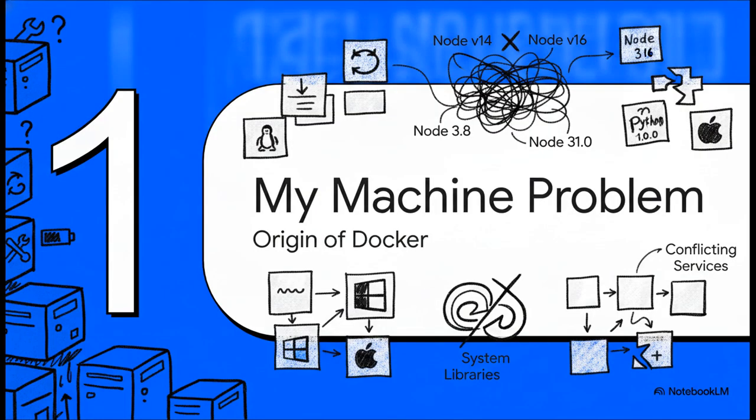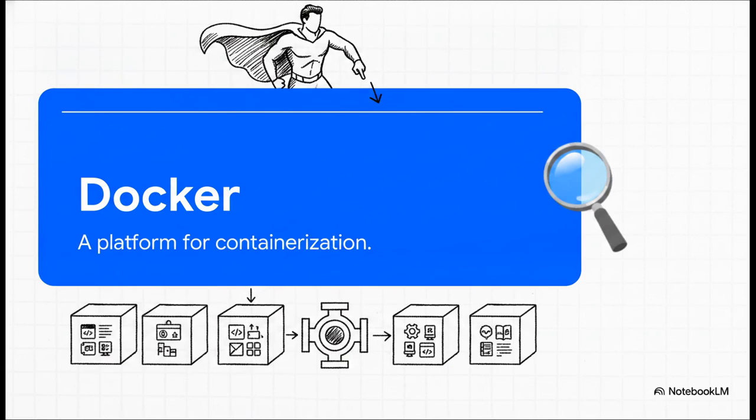Section 1, the My Machine problem, the origin of Docker. Let's formally identify the problem that makes containerization so necessary. Before we learn how to use a new tool, we really need to identify the exact origin of the chaos. The root issue? Well, it almost always comes down to environmental dependencies. You're dealing with different underlying operating systems, slightly different versions of Node or Python, maybe missing system libraries or conflicting background services. Enter Docker. Docker is a platform for containerization that explicitly solves this frustrating problem.